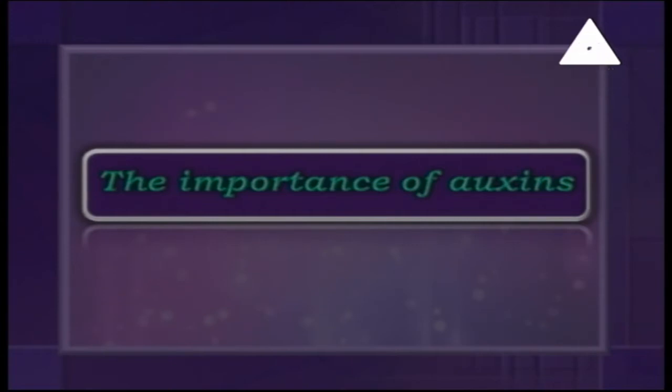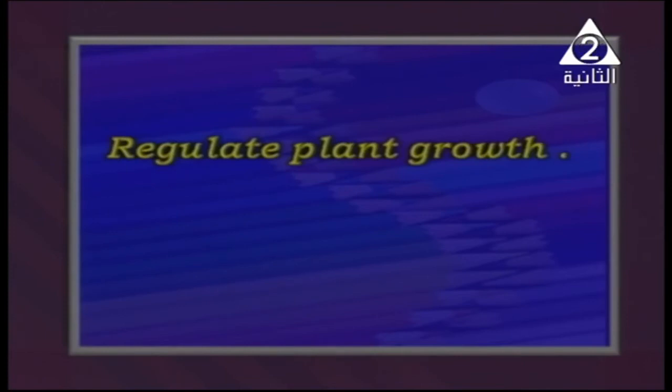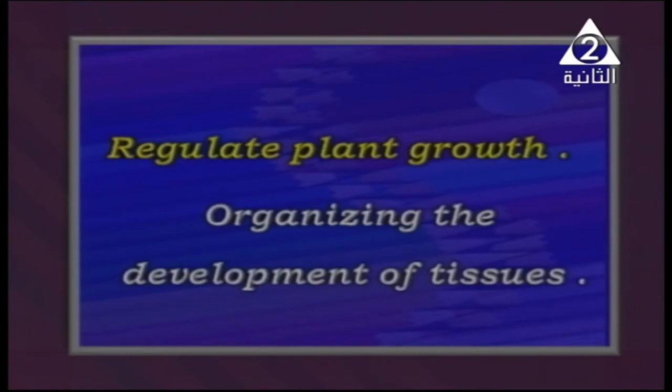The first one is to regulate plant growth, to help the plant grow in a proper way. If it grows in a wrong way, it doesn't grow well and cannot give us ripening fruit. Also, organizing the development of the tissue.